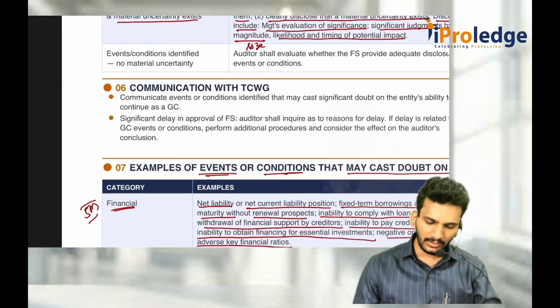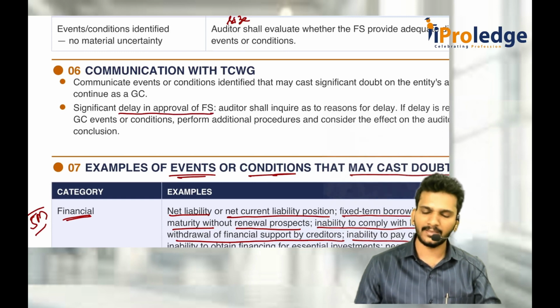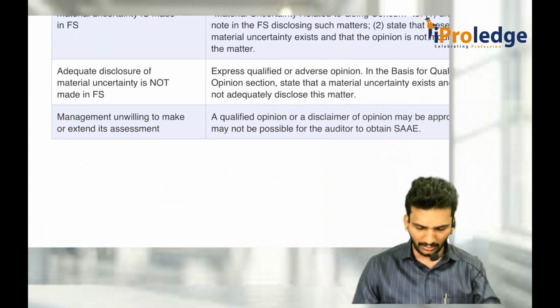Sir, how do you come to know that going concern is being affected? For example, sometimes there is significant delay in approval of the financial statements, or they are not giving the information, they are not giving the financial statements to the auditor. Some things are there. You can go through that. There is no problem with that.